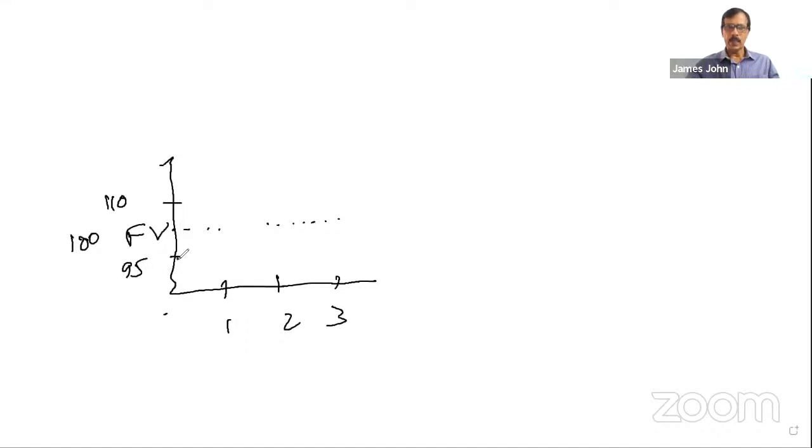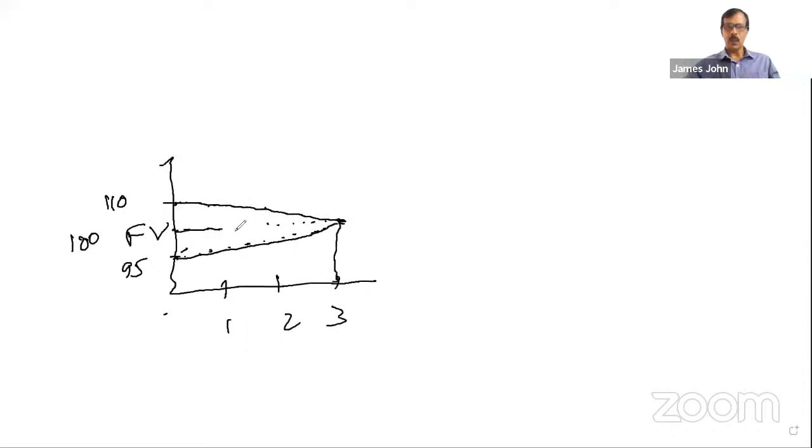That means as time passes and it approaches maturity, the graph moves like this. So this converges as it approaches maturity. The value of this bond converges to its face value. Similarly, suppose it is issued at a premium. This premium will decrease as it approaches maturity. So if you remember this graph, this concept will be very clear.